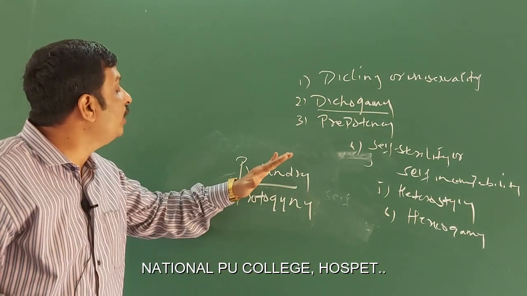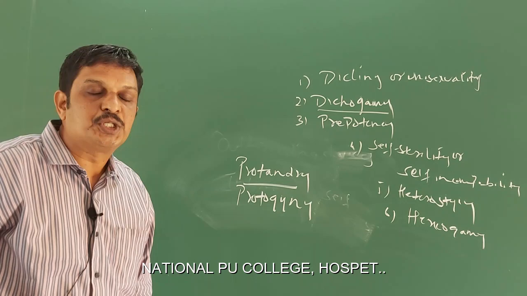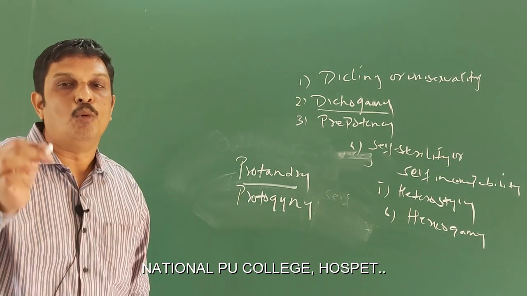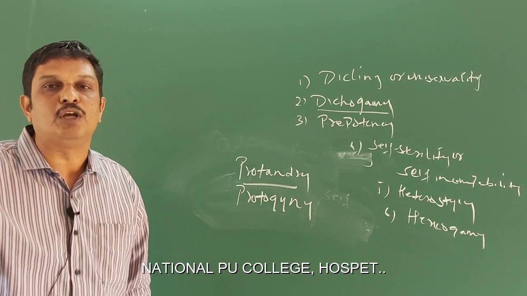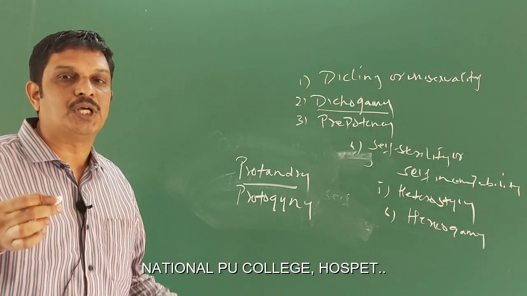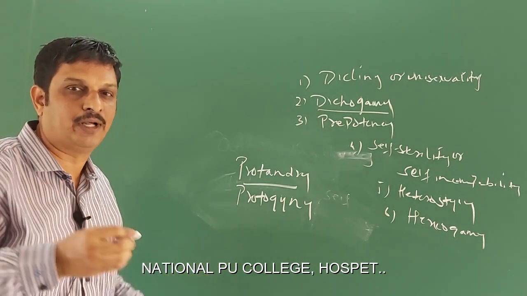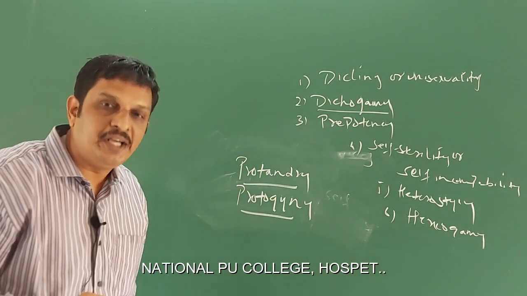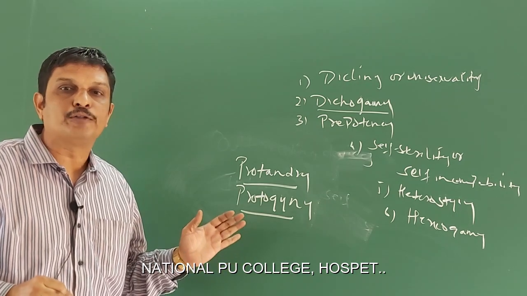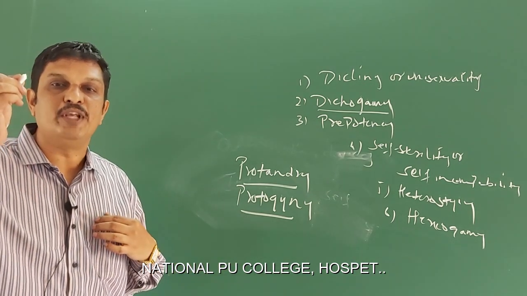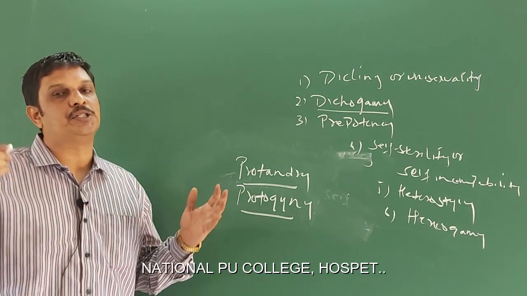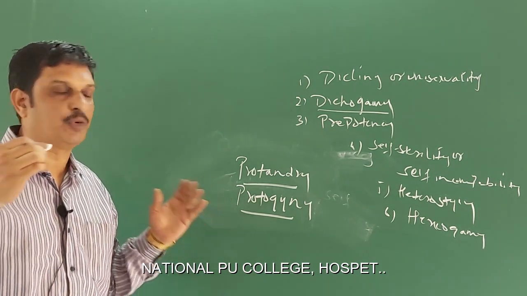Then what do you mean by protandry? It is the condition where the anthers of a bisexual flower mature earlier than the stigma of the same flower. As a result of this, self-pollination does not occur. Then what do you mean by protogyny? It is the condition where the stigma of the bisexual flower becomes mature earlier than the anthers of the same flower. As a result of this, self-pollination is prevented.